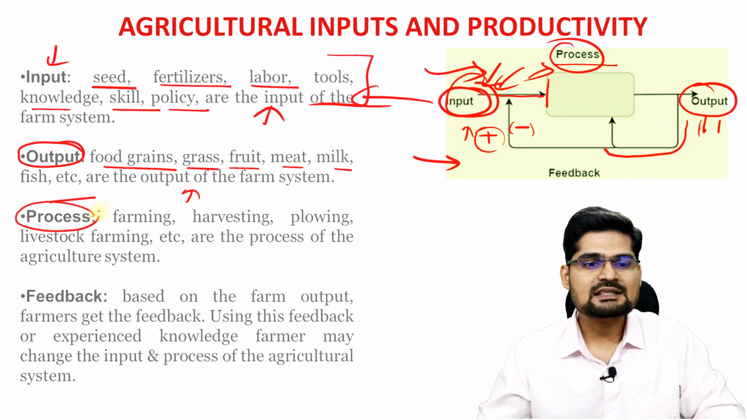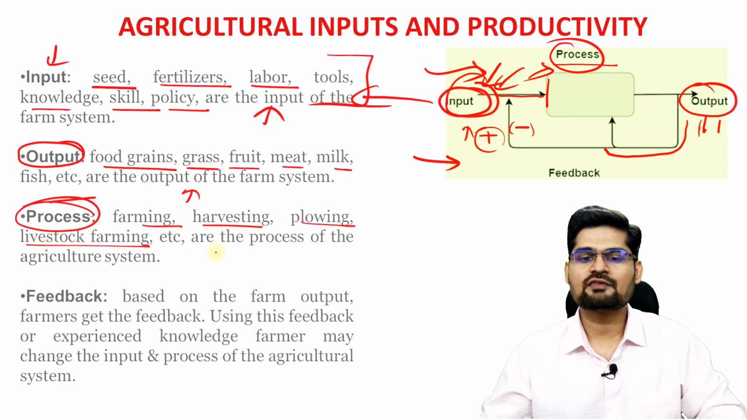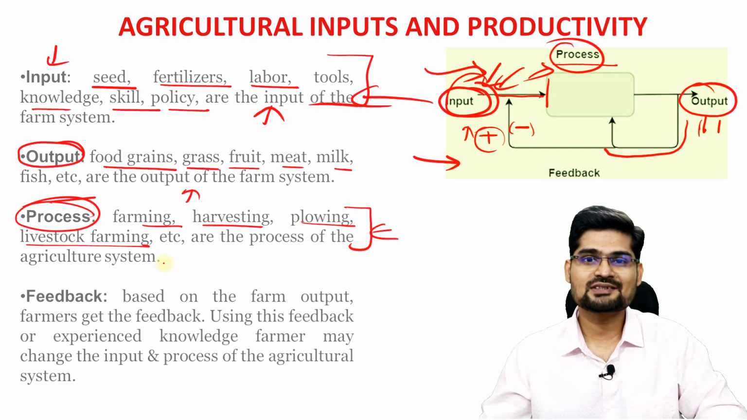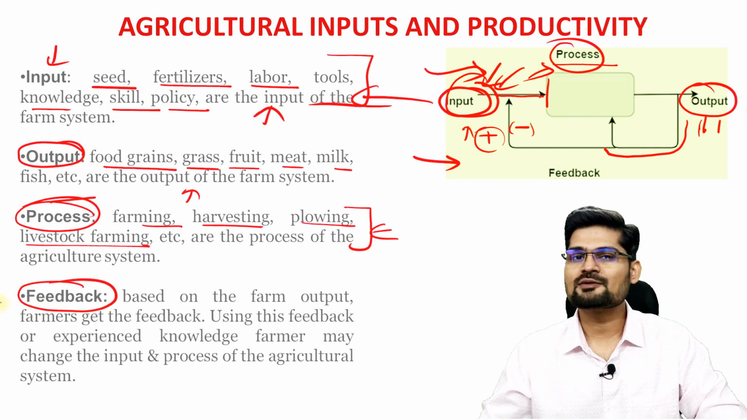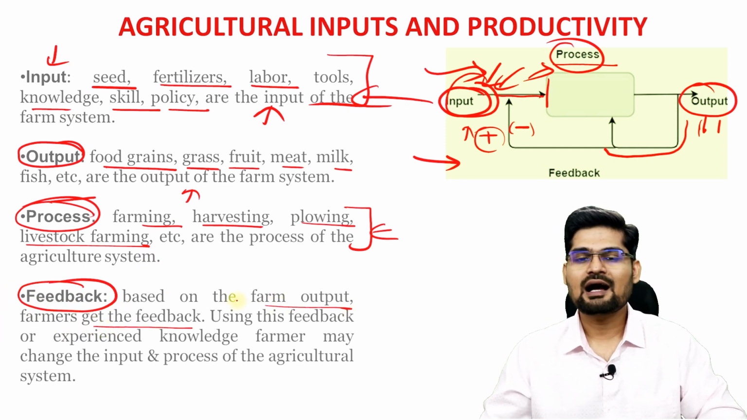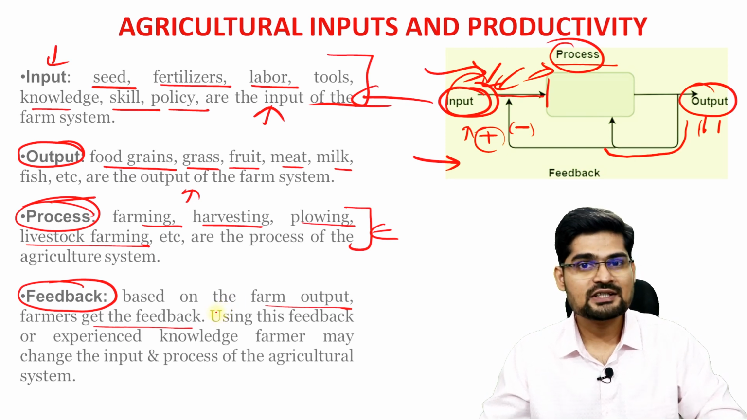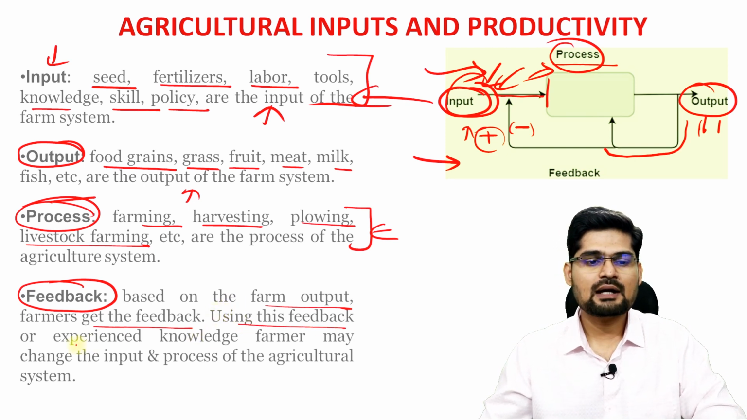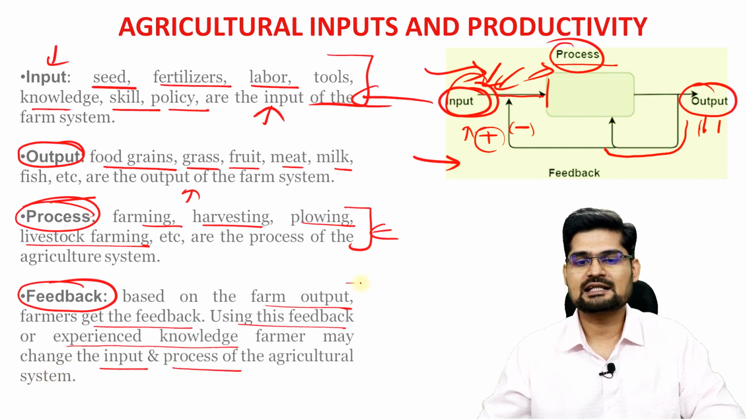And what are the processes? Processes: farming, harvesting, plowing, livestock farming, several things that we also learned in the agricultural typology classification, the Whittlesey classification, right? And then this feedback, as you know, is based on the farm output. Farmers get the feedback, right? How efficient was it? How beneficial was it? Using this feedback or experienced knowledge, the farmer may change the input or the process. That is what we learn here.